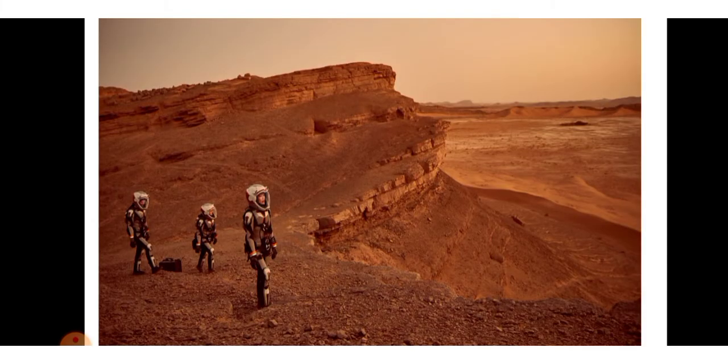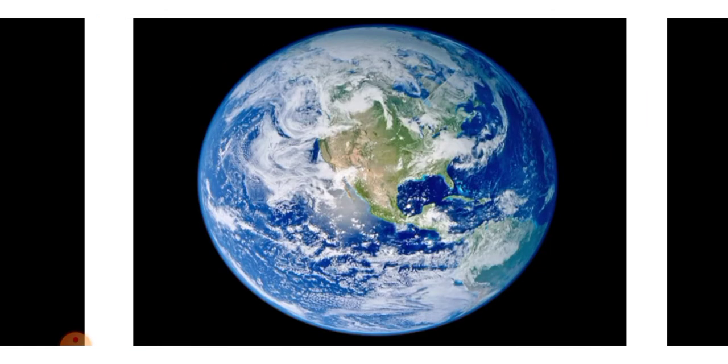There is no life on Mars or any other planet. We can consider 8 planets, but on all of them there is no water. Only on the earth there is a presence of life and a presence of water. Also, there is a protective layer of atmosphere around earth which protects it from harmful radiation coming from the sun.